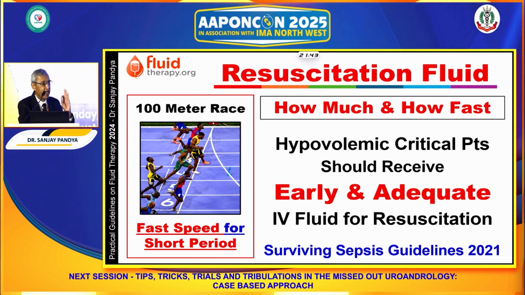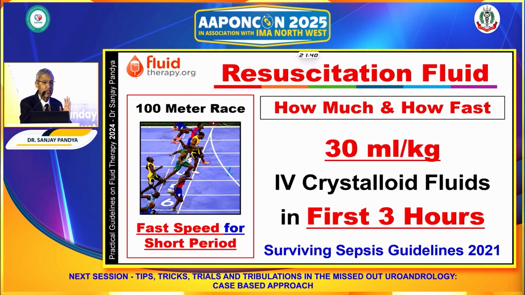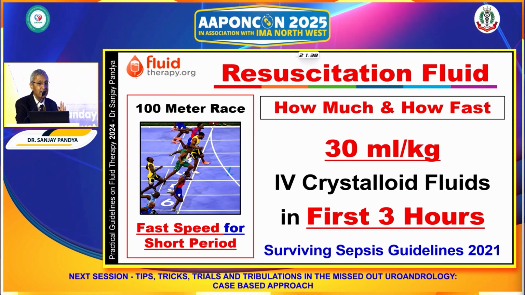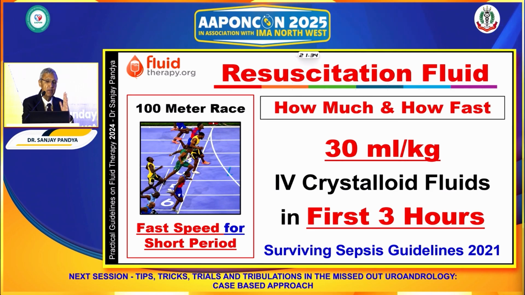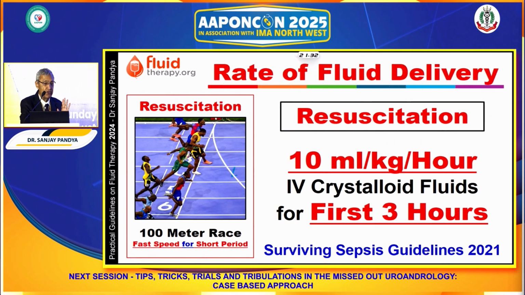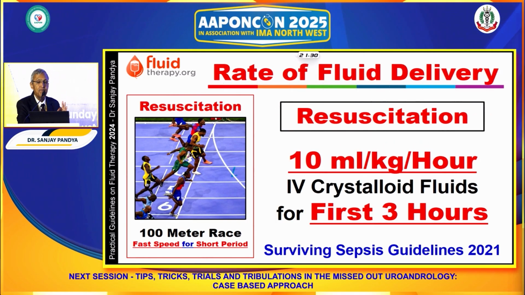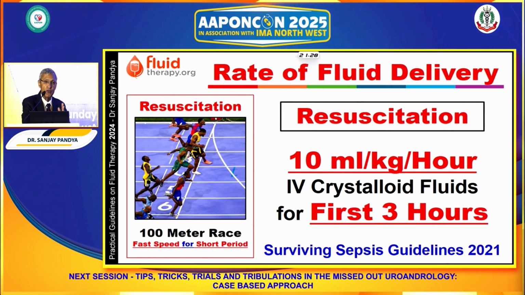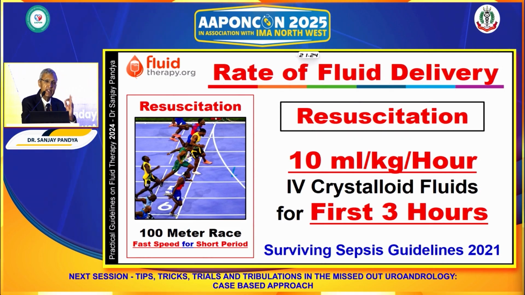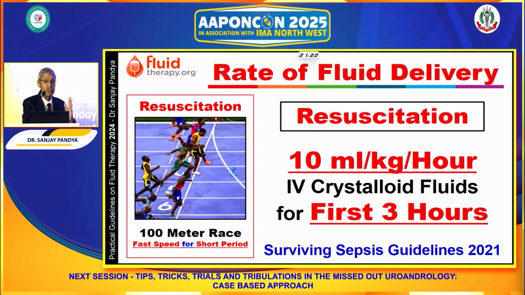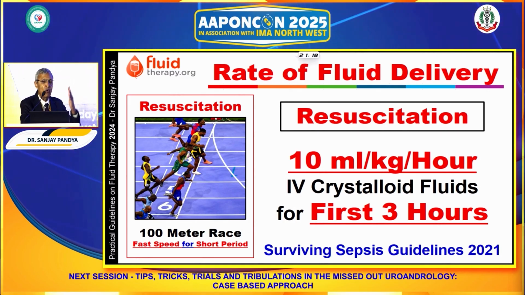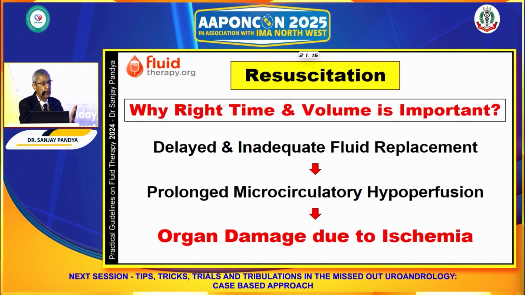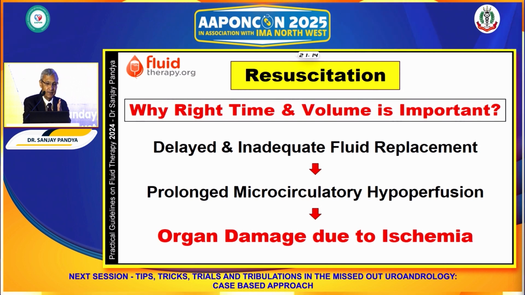Early and adequate. So what is early and adequate? As per the Surviving Sepsis guideline, it is 30 ml per kg in the first 3 hours. That means roughly 10 ml per kg per hour. So if the patient is weighing, say, 60 kg, the volume that should be given in the first 3 hours is 600 ml. So early and optimum fluid is useful